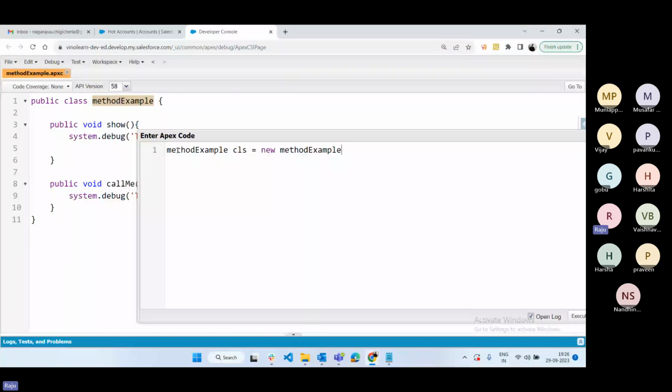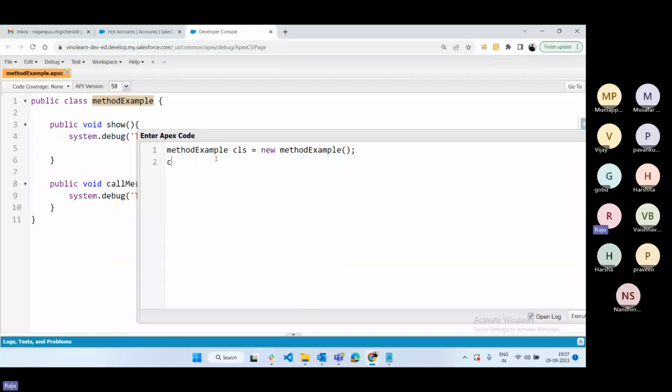So this is how you can create an instance of the class. Yesterday we already discussed the object data type, and how we define an account, ACC, as a new account. Same as a class, for an object you first have to define the instance of the class. Only then is memory allocated for that class, and you can execute whatever code is inside the class.